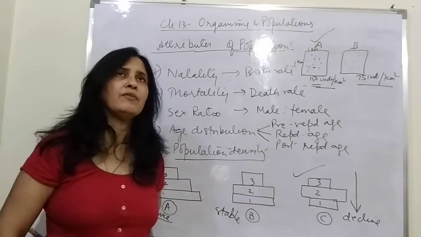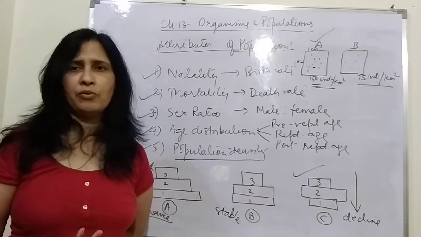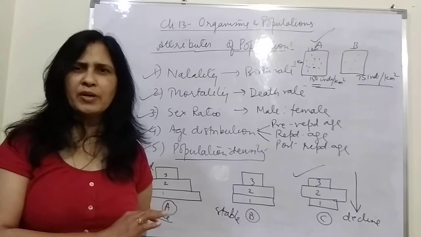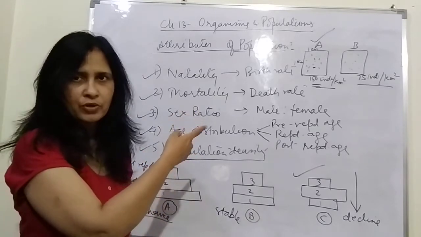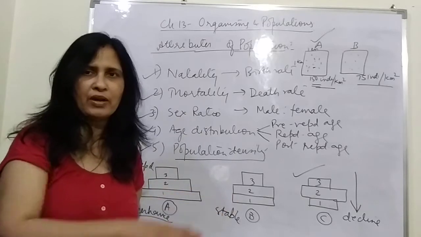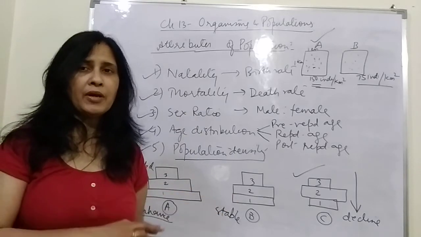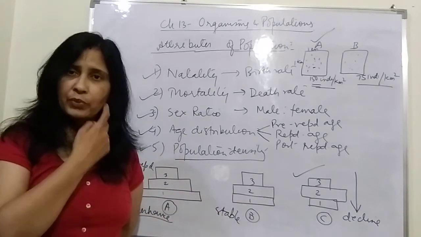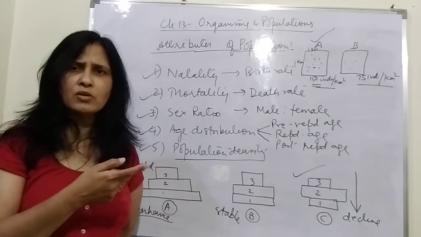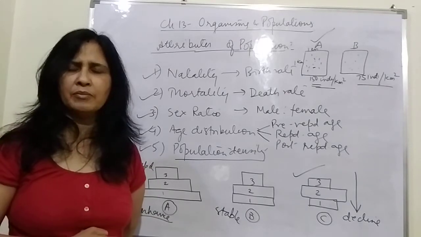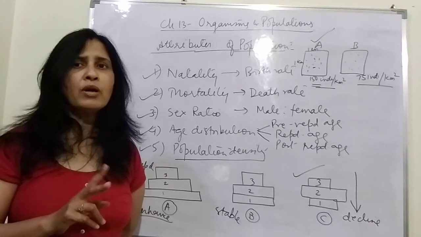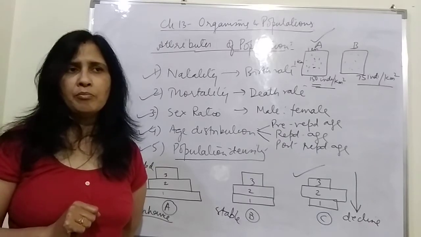Now it is a very confusing question as to how we can calculate the density. One of the easiest methods is the number of individuals. Like here I have counted 150 individuals, 100 or 75 individuals. But if we compare people with algae or moss or microscopic organisms, we will not be able to compare them on the basis of number.